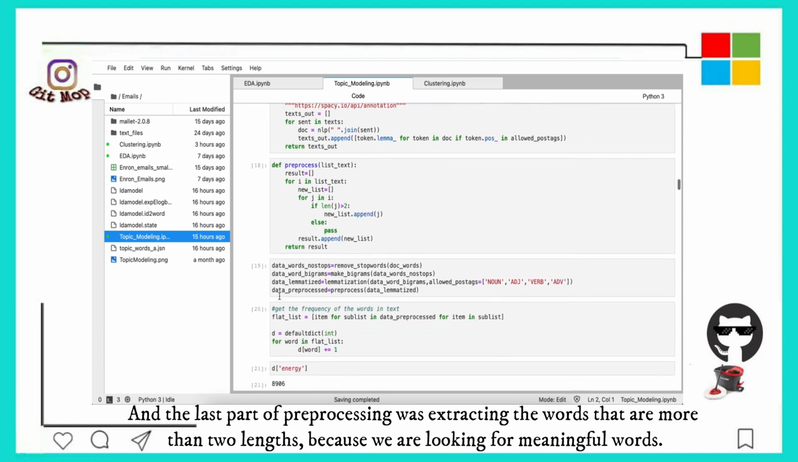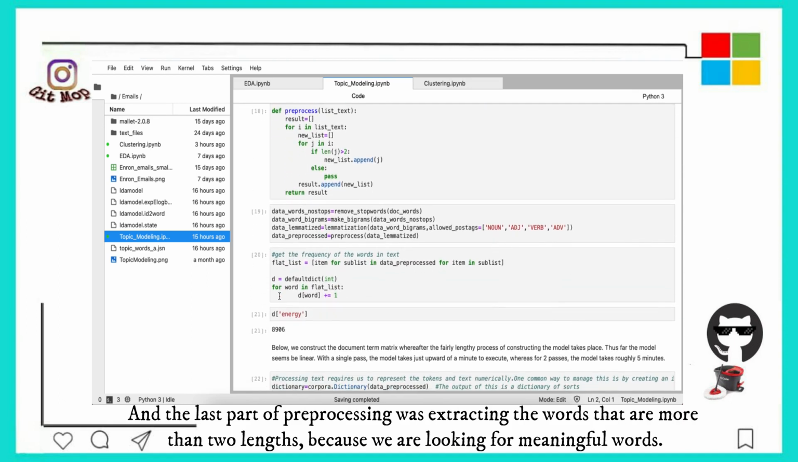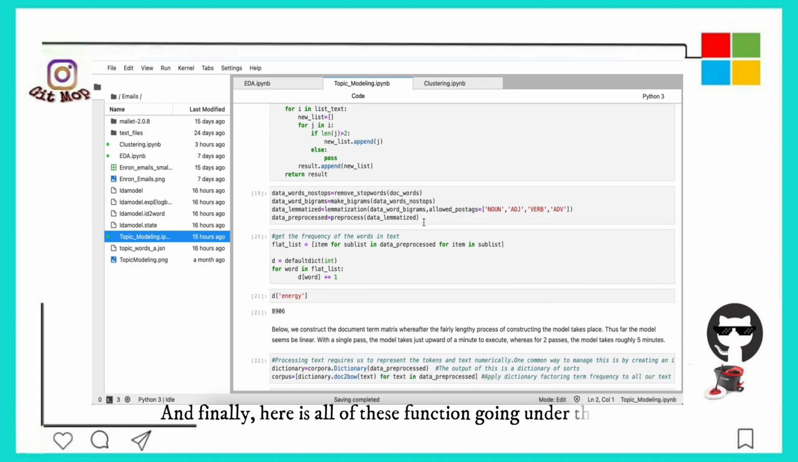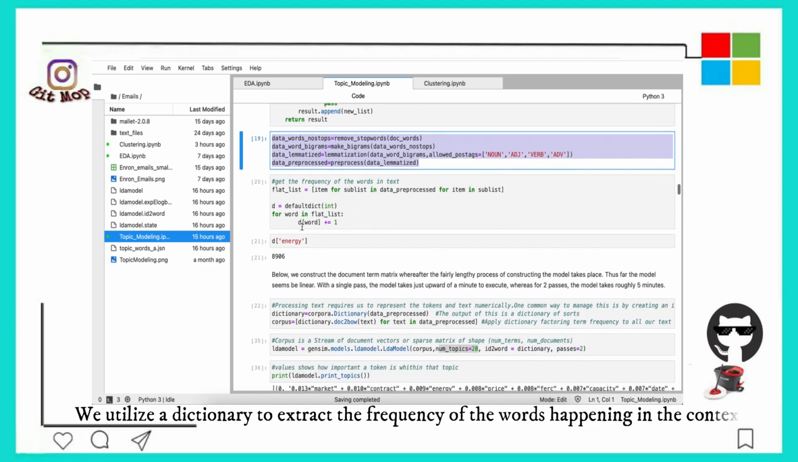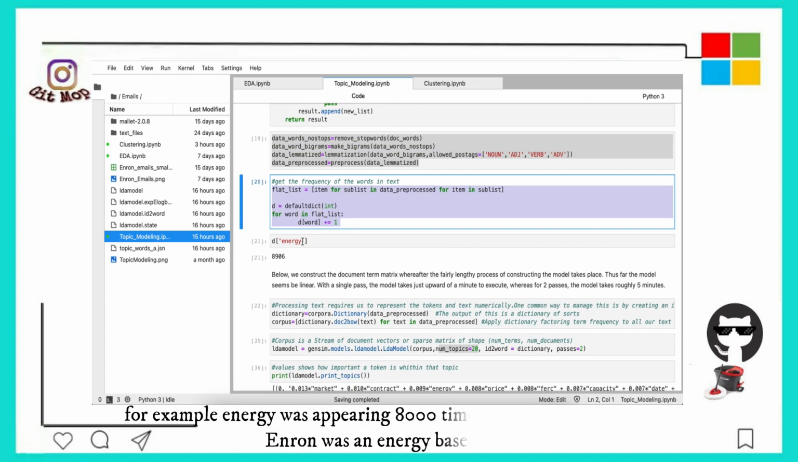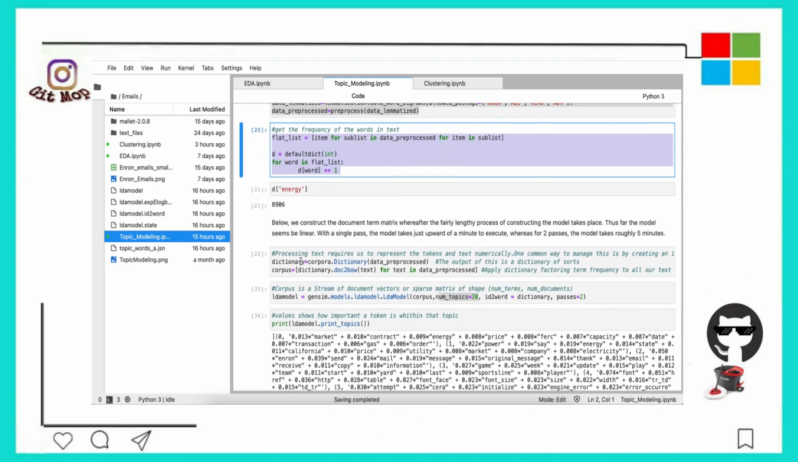And the last part of pre-processing was extracting the words that are more than 2 in length, because we are looking for a meaningful word. And finally, here are all of these functions going under the process, and then we utilize a dictionary to extract the frequency of the words happening in the context. For example, energy was appearing 8,000 times, which makes sense because Enron was an energy-based company.